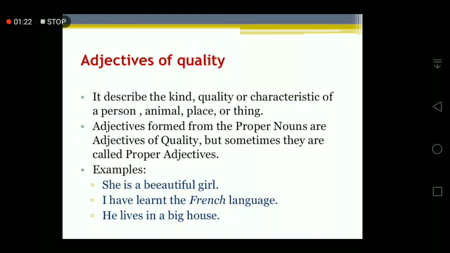Here are some examples of adjectives of quality: she is a beautiful girl. I have learned the French language. He lives in a big house. In the first sentence, beautiful is an adjective word because it modifies the noun girl. Then French is an adjective that comes from a proper noun, so we can call it a proper adjective also. Then in big house, big is an adjective because it describes the noun house. So here is the quality. This is the adjective of quality.